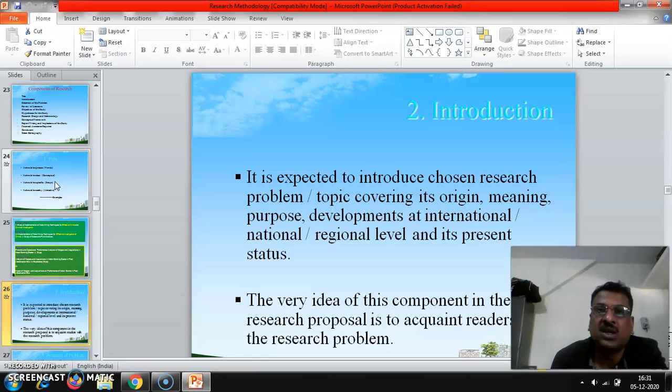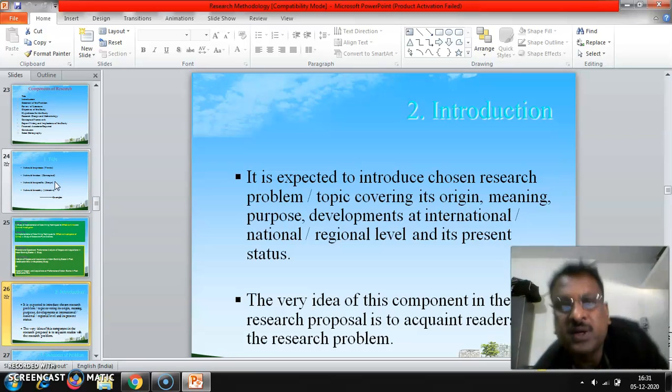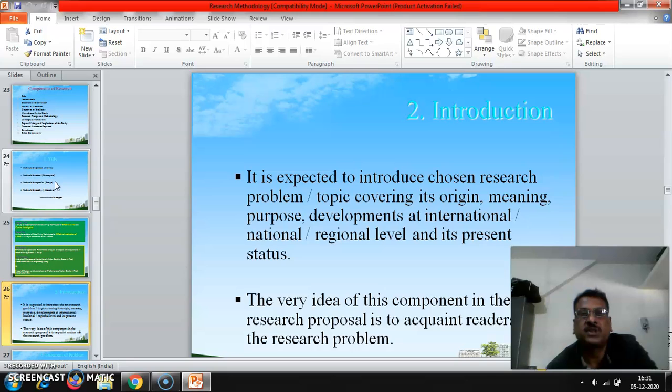So in the last class I also told you about the introduction of the topic, that is introduction. It is expected to introduce the chosen research problem topic covering its origin, meaning, purpose, developments and its international, national, regional level and its present status. The very idea of this component in the research proposal is to acquaint readers with the research problem. So introduction should be given, that is origin of the topic, meaning of the topic, purpose, development at international level and present status.